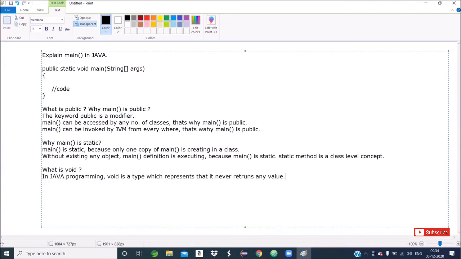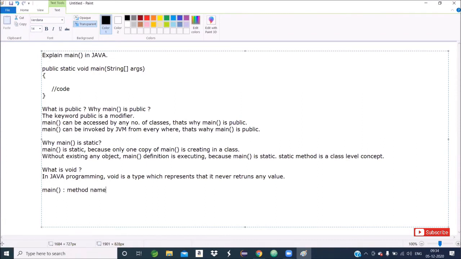Give a response, Abhishek. Have you joined, Abhishek? Anurag and Sachin? Yes, sir. Okay. Main method, name of the method, method name.